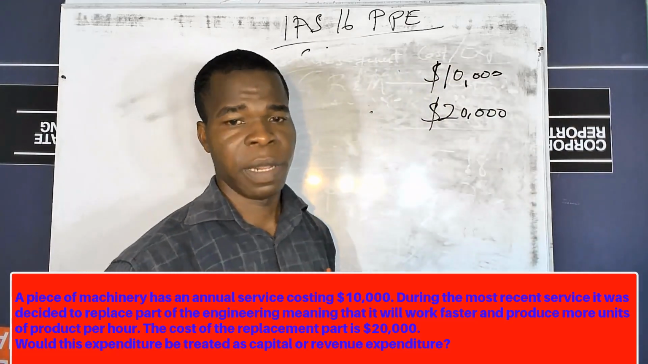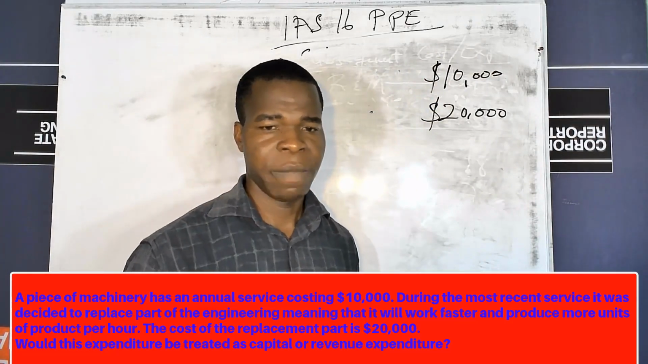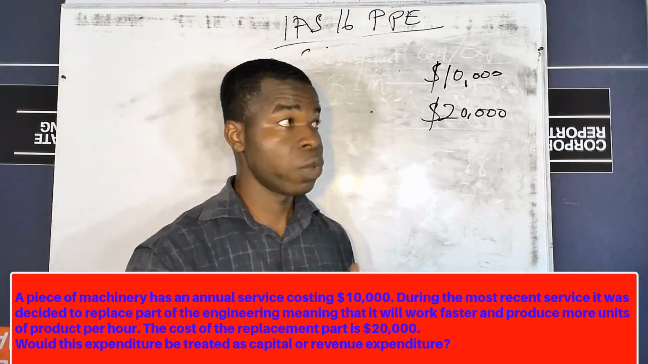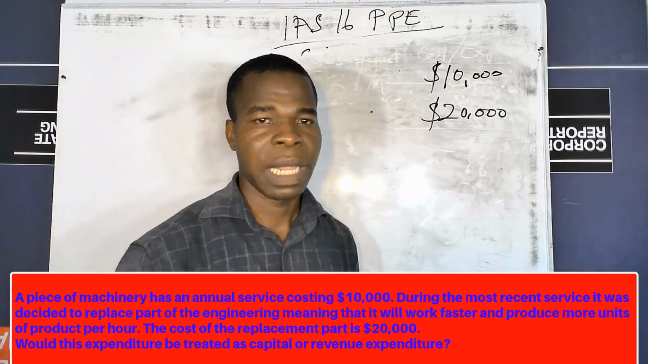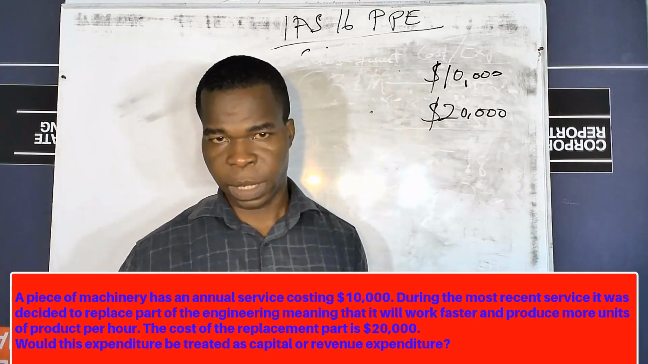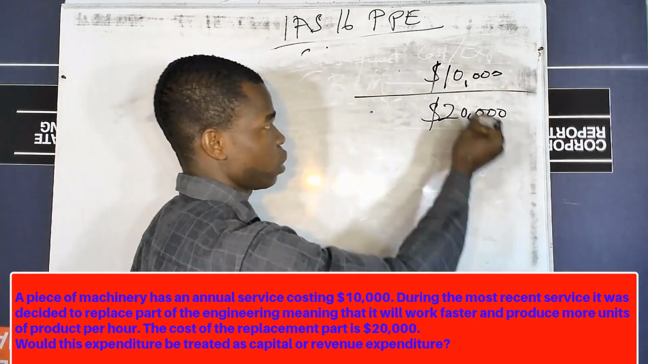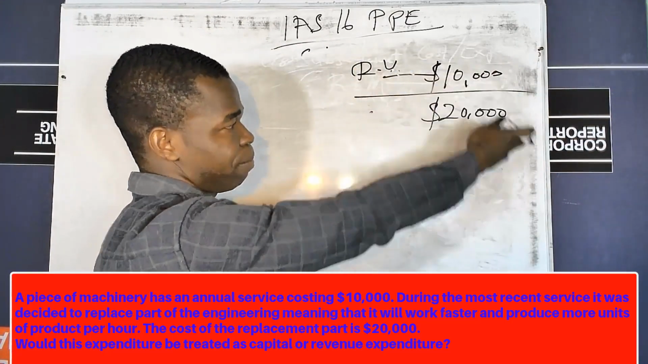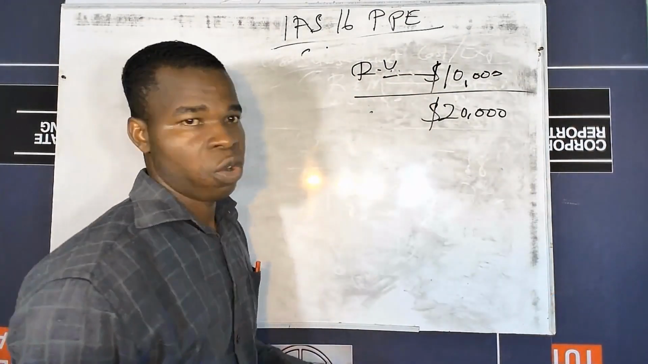The cost of the replacement is $20,000. What's the requirement? Will this expenditure be treated as capital or revenue expenditure? So you want to see between these two values which of them will be treated as capital expenditure or revenue expenditure. In this case, it is obvious that the first one, which is just a servicing cost, should be treated as your revenue cost. In other words, you expense this one straight away. It's not supposed to be included in the cost of the asset.